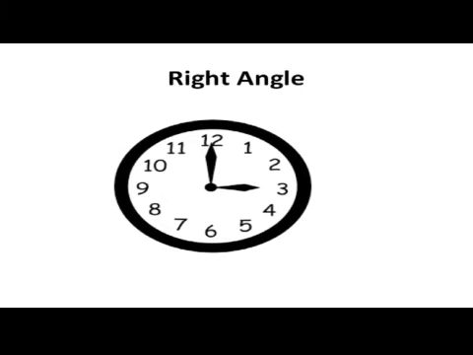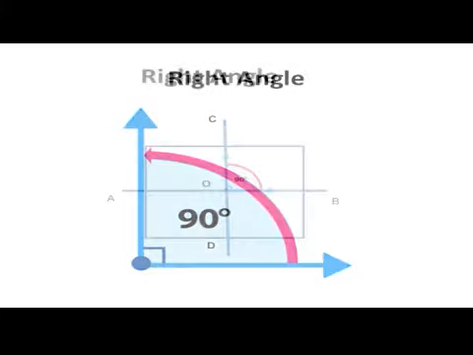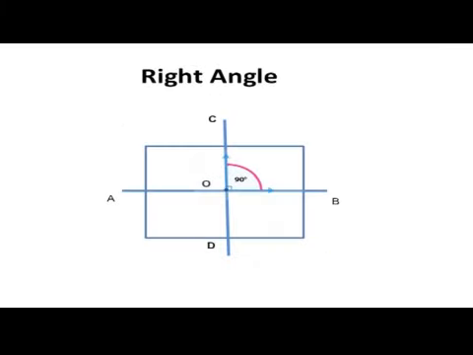Now coming to right angle. Fold a piece of paper as shown in the figure and unfold it. We get two intersecting line segments, name this as AB and CD. These line segments make 4 angles at the point of intersection O.